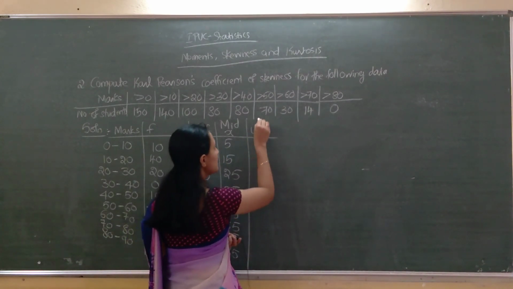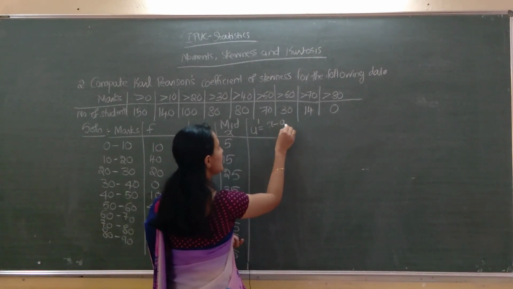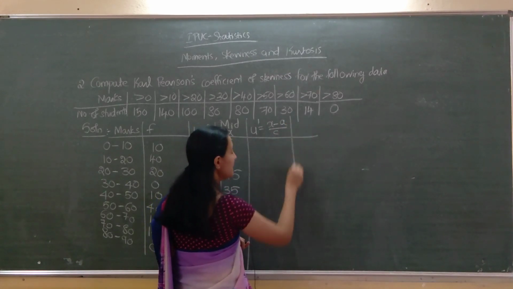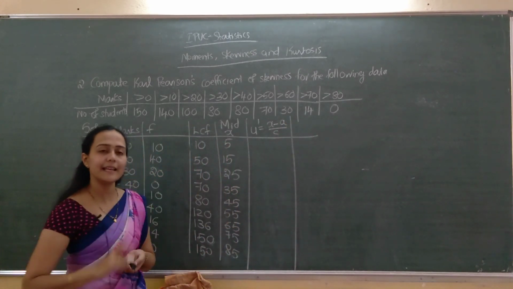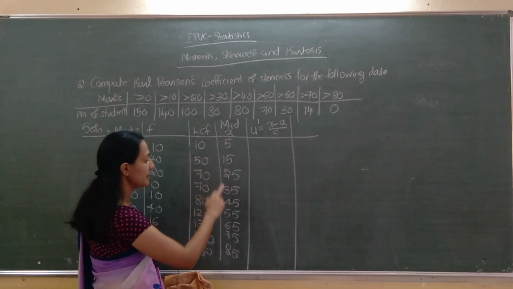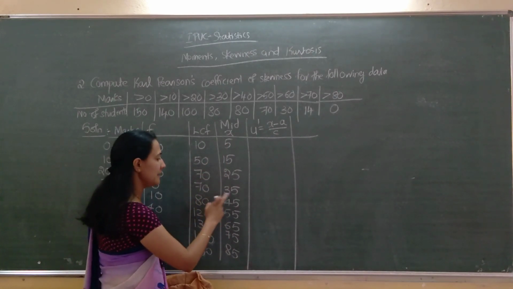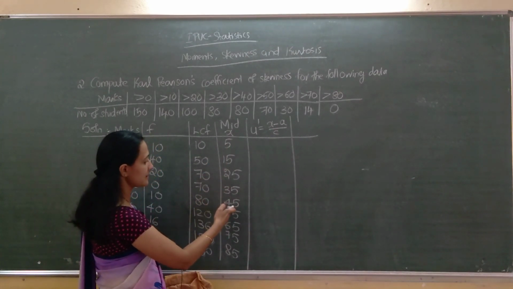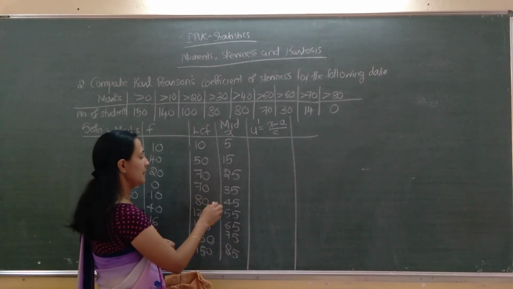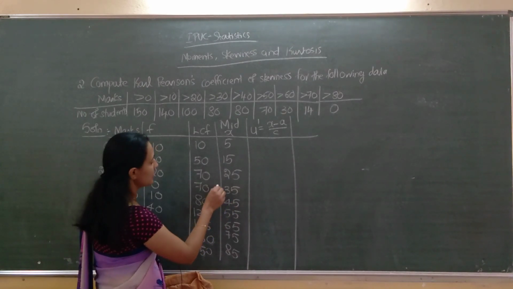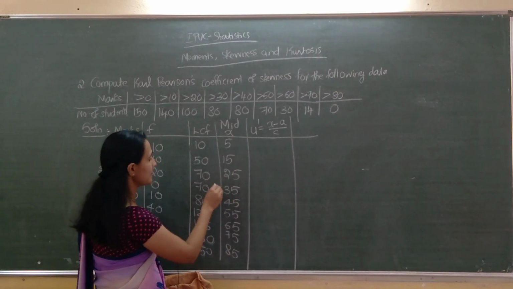So u dash equals x minus a divided by c. Here a is the assumed mean. I am taking the middle-most value as the assumed mean. I took 35 here, because it makes the calculation a little easier.